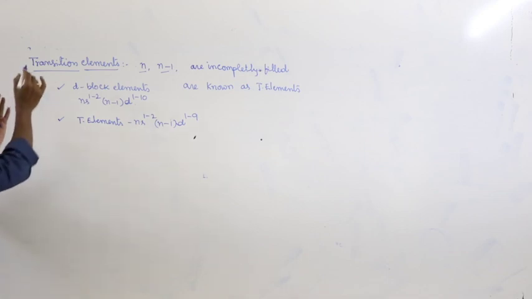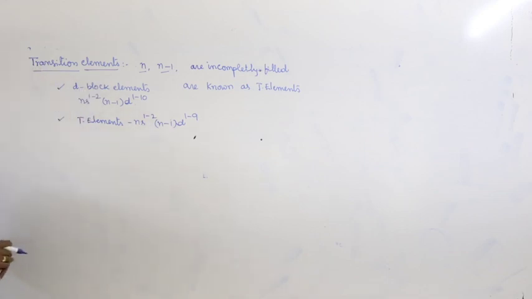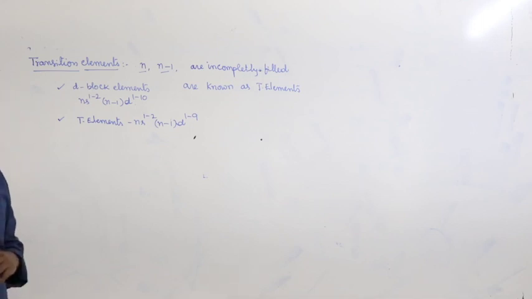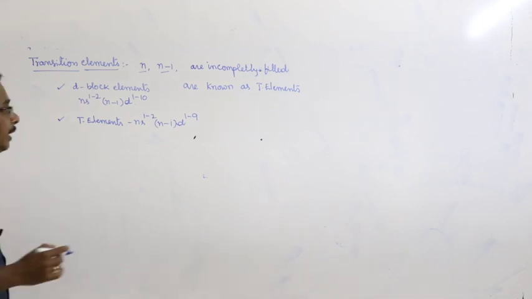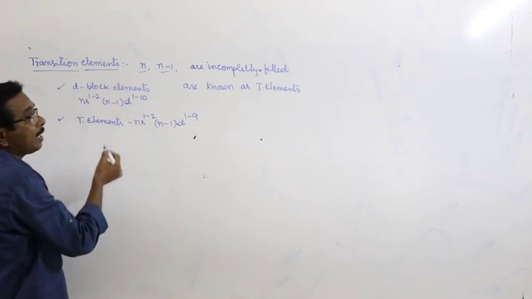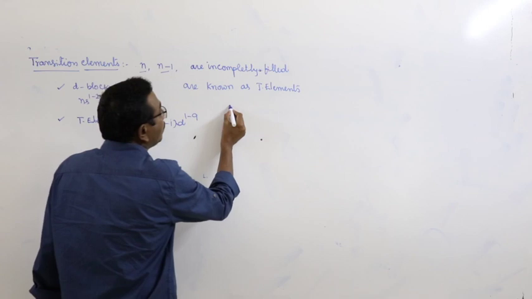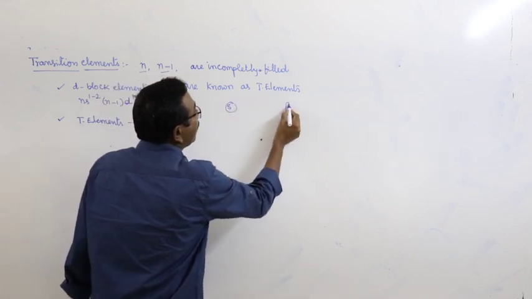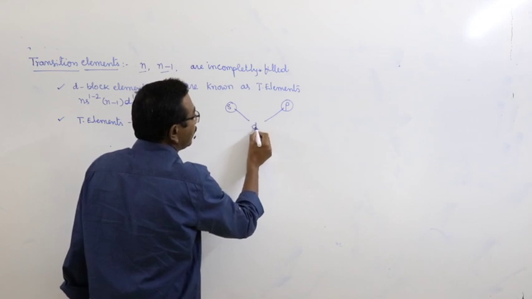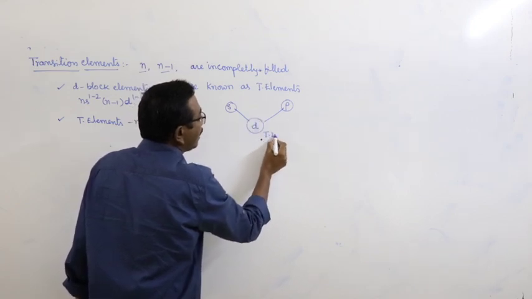And here, transition elements are generally represented as d block elements, but all d block elements are not represented as transition elements. How can you explain? Look at here. Transition elements or d block elements are present in between the s and p blocks in the long form periodic table. This is the d block, nothing but transition elements.